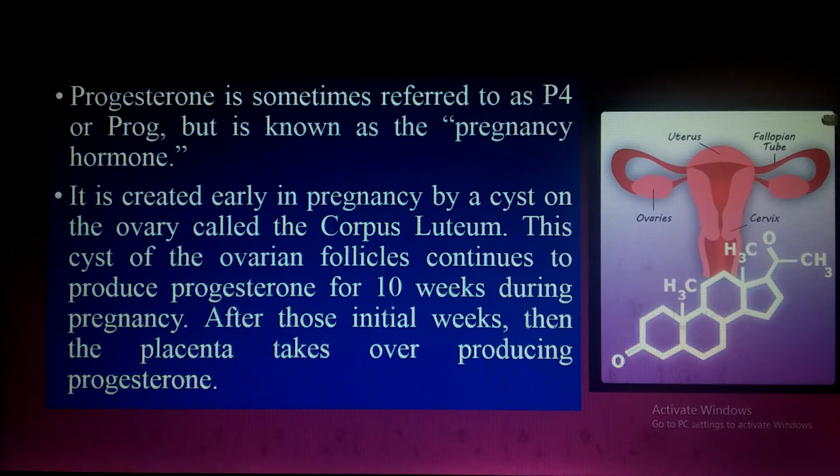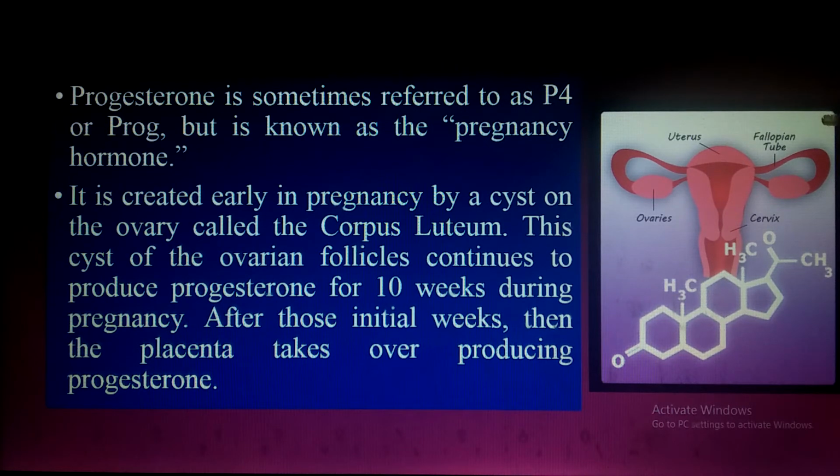Now, what is corpus luteum? Corpus luteum is the structure which becomes the most important gland for the production of progesterone during pregnancy. This corpus luteum is produced when the follicle ruptures and the egg or ovum is released from that ruptured follicle. That ruptured follicle is then converted into corpus luteum, which later becomes the most important gland for the production of progesterone for 10 weeks during pregnancy.